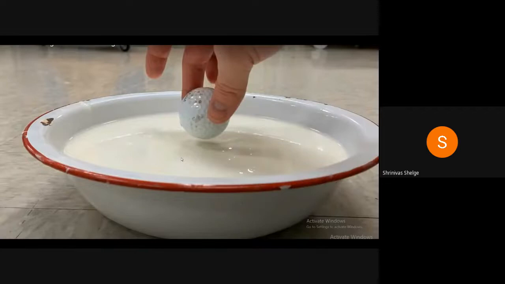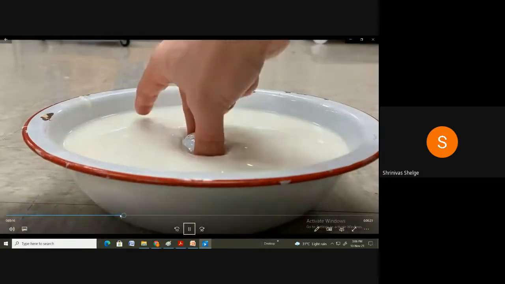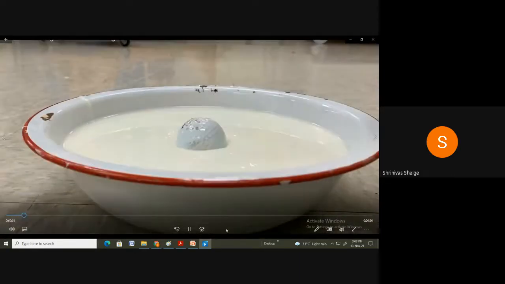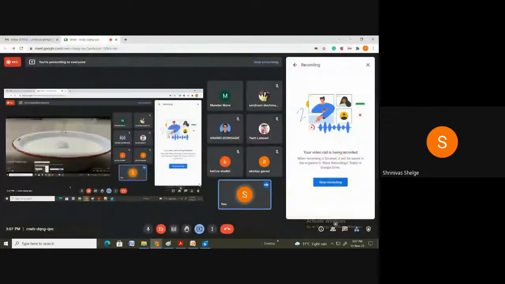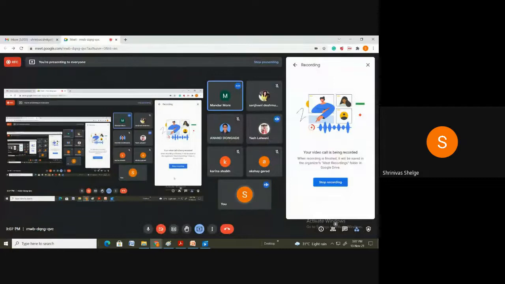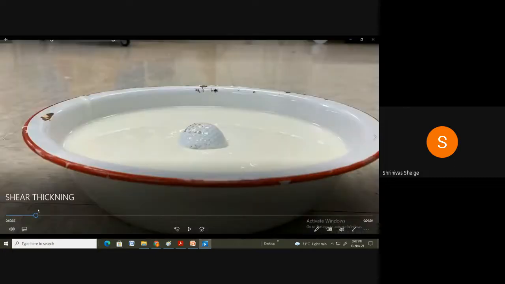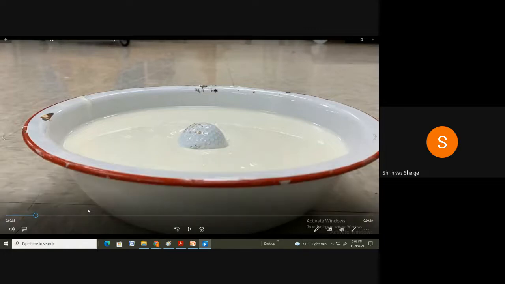Yes. So this is shear thickening, and what we said about shear thickening is that as force increases, viscosity also increases. So just see the video, you will understand.